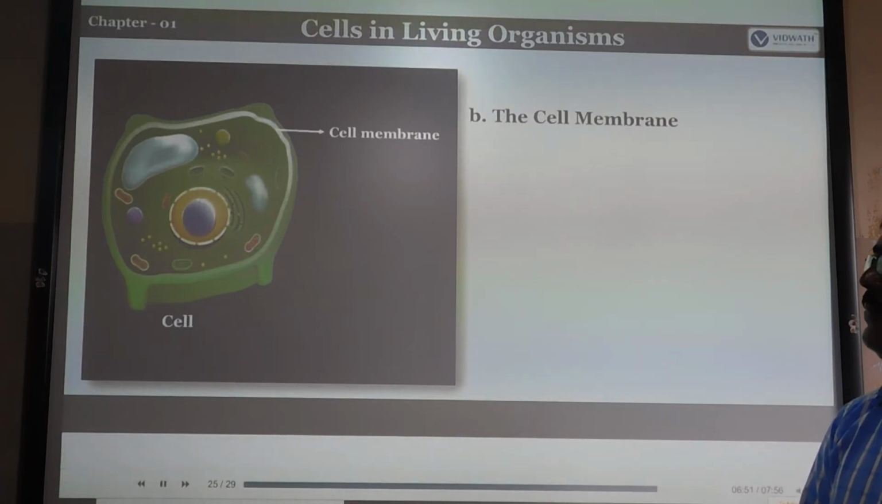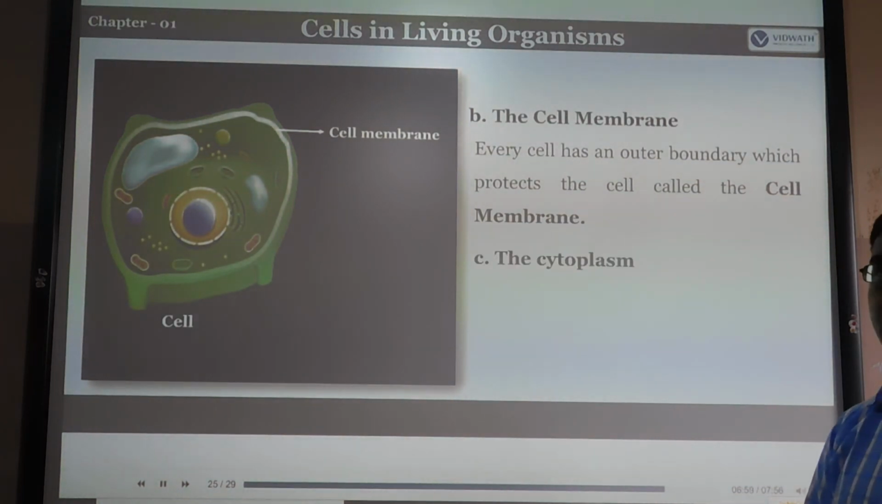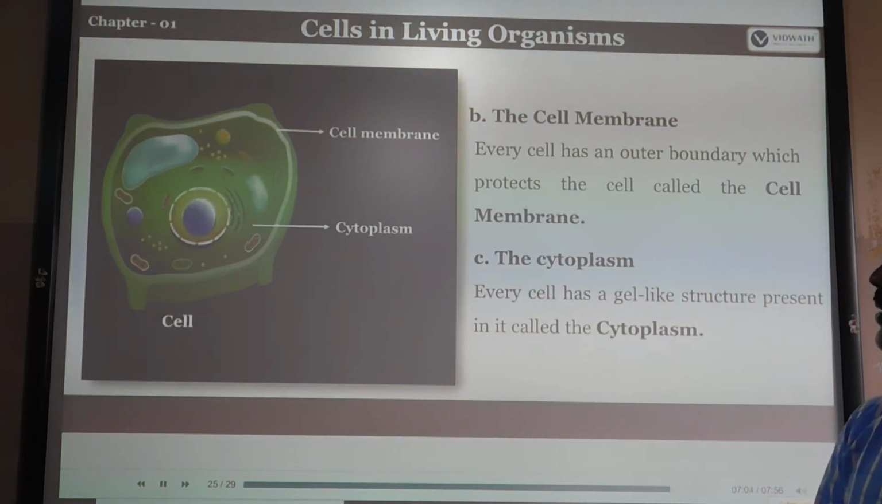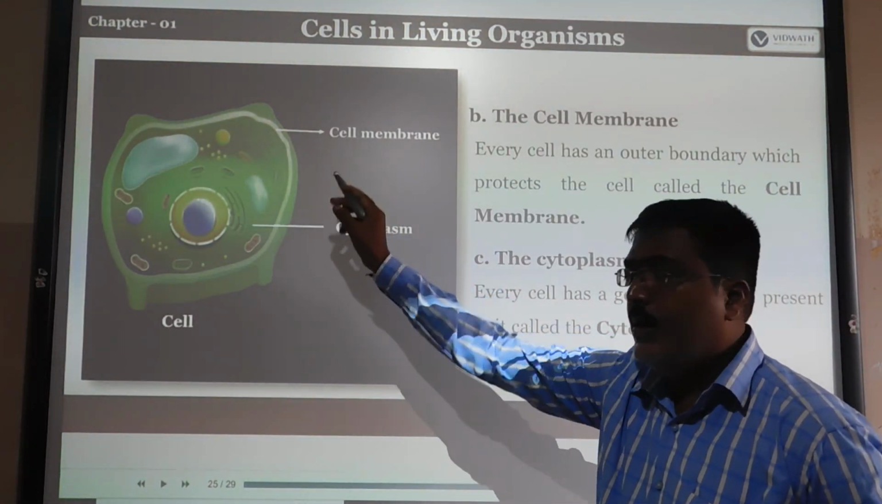Next one is the cell membrane. The cell membrane is the outer boundary of every cell which protects the cell. It is the outer layer that covers and protects the cell. The cytoplasm means every cell has a gel-like structure present in it, which is called cytoplasm. Look at the picture here. This figure is the cytoplasm, and this is the cell membrane.